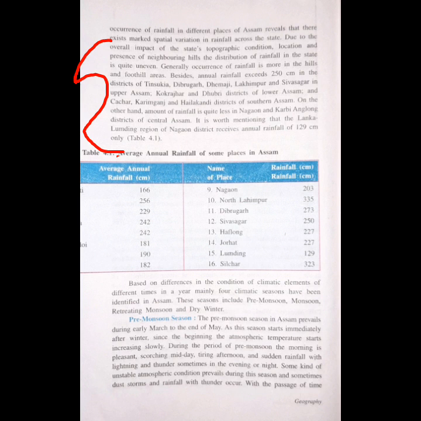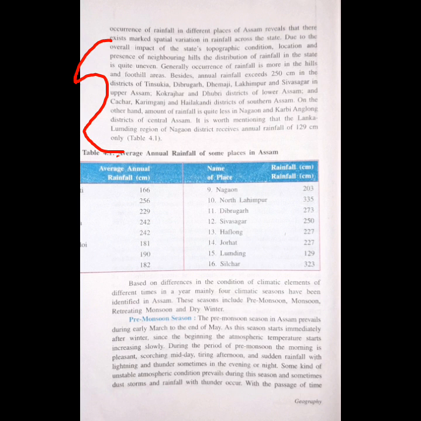The annual rainfall exceeds 250 cm in the districts of Tinsukia, Dibrugarh, Dhemaji, Lakhimpur, Sivsagar in Upper Assam, and Kokrajhar and Dhubri districts of Lower Assam. Is it clear? So remember that the annual average rainfall exceeds 250 cm in these districts. And Cachar, Karimganj and Hailakandi districts of southern Assam, that means in the Barak Valley.